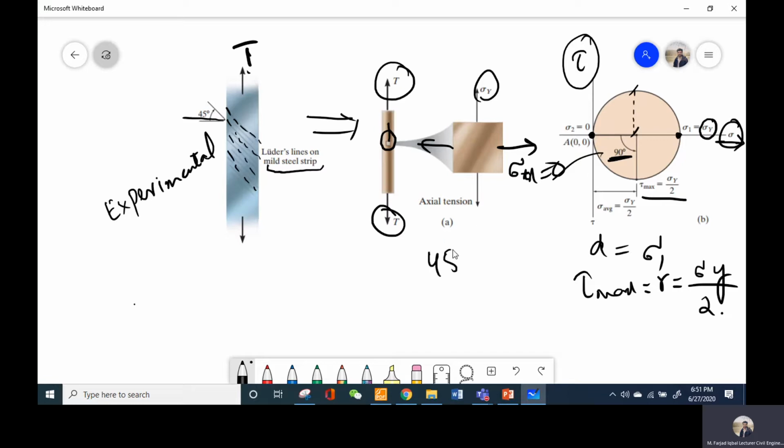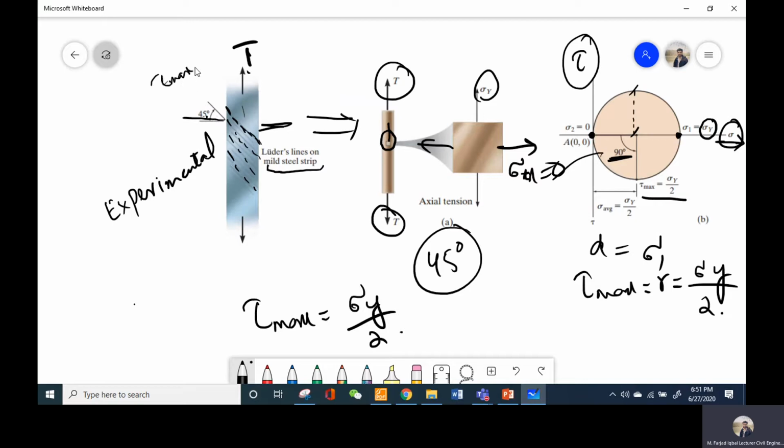So this angle is 45 degrees, right? At 45 degrees, we have the maximum shear stress acting, which is equal to sigma y by 2. This was the reason. From this figure, you can see that the failure is occurring at a plane that is 45 degrees with respect to the horizontal plane. And from the Mohr circle, we can see that at this plane, 45 degrees with respect to the horizontal, we have the maximum shear stress, equal to sigma y by 2. That is why Tresca said that the failure will occur when the maximum shear stress equals half of the yield stress.